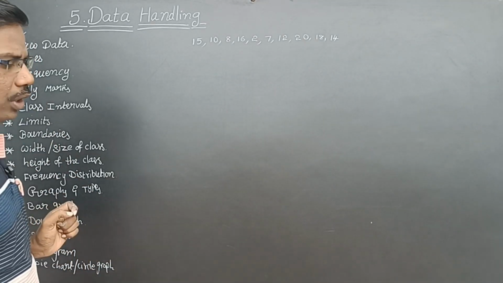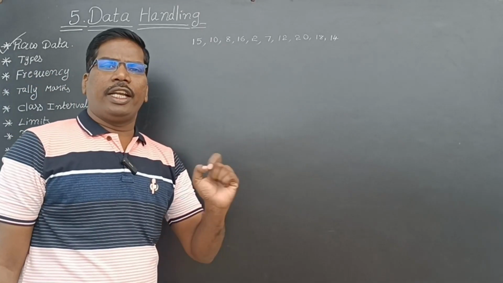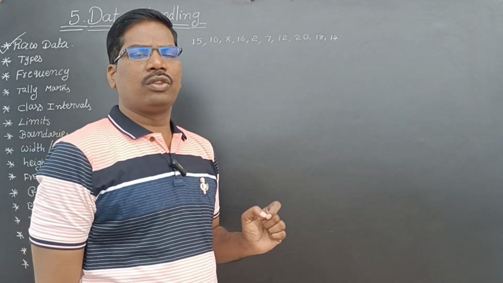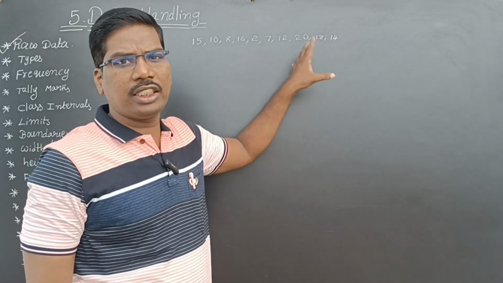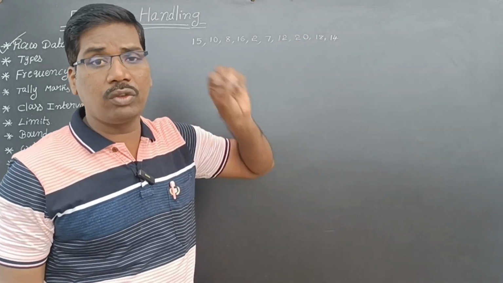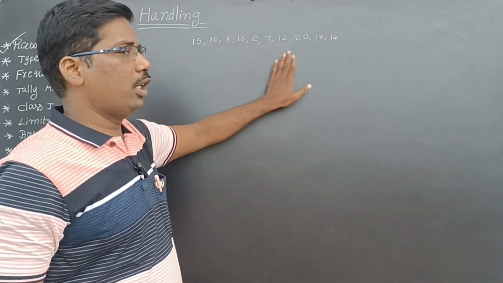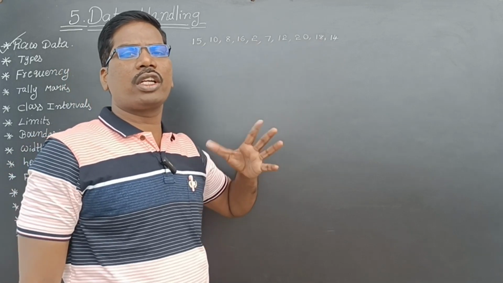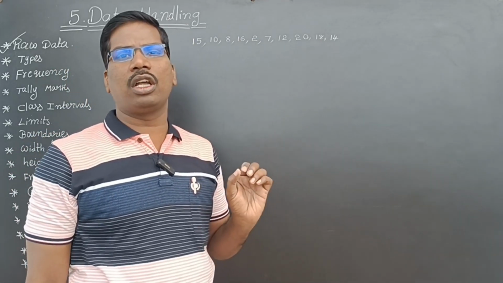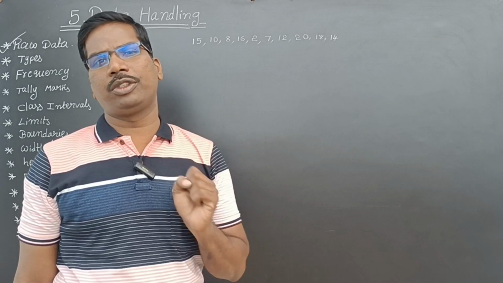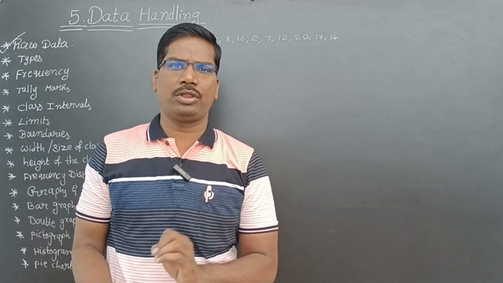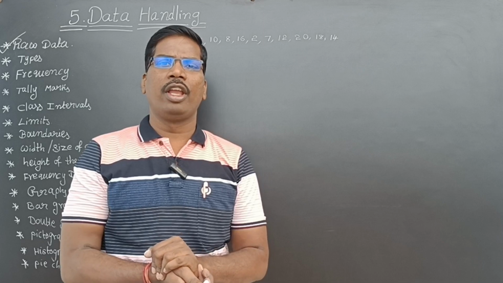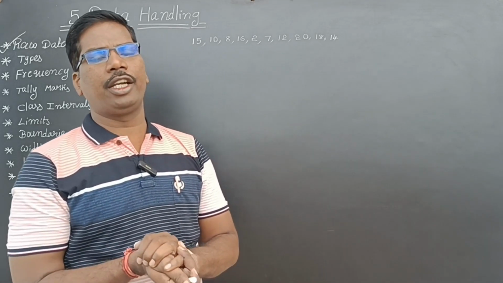Next, types. The data is what we are collecting, the observations. These are called observations, the collection of information. The observations we are collecting are again of 2 types, that is, the data is of 2 types: primary data and secondary data.